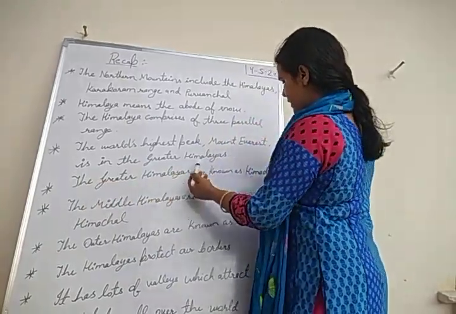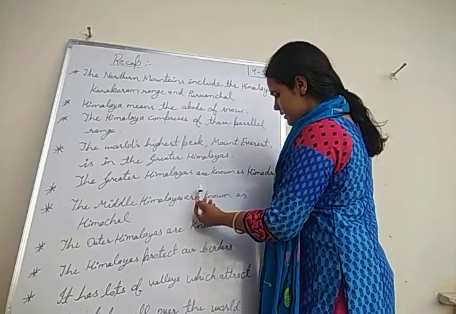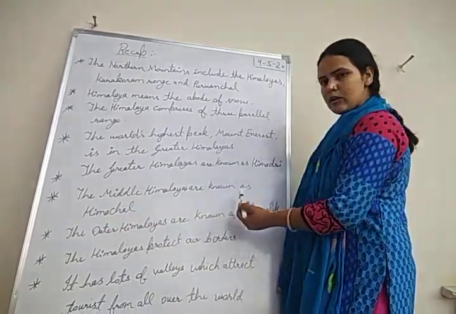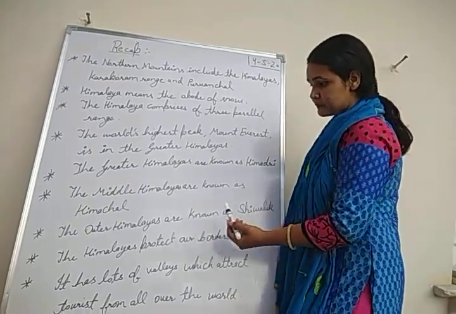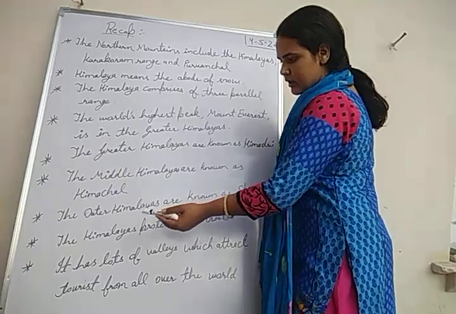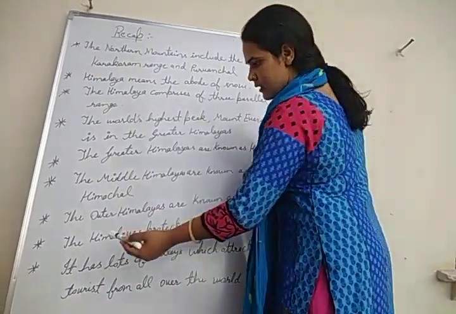The greater Himalayas are known as Himadri. The middle Himalayas are known as Himachal. The outer Himalayas are known as Shivalik. The Himalayas protect our borders from the neighboring countries.